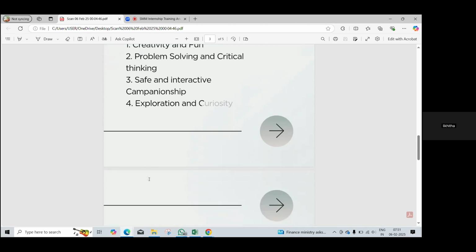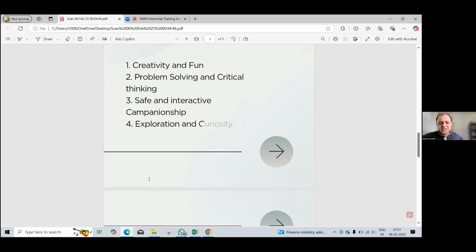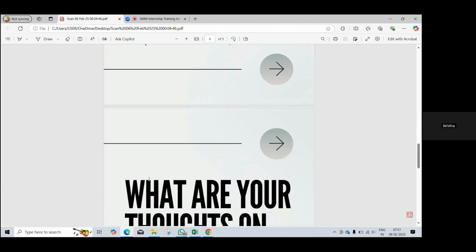Next one, exploration. The fourth one, the exploration and curiosity. Can you see this is shaded? The curiosity part is shaded. Yeah, sir. No, it has to be all black, like everything else. All right. Otherwise, I also like your KISS model. Yeah, this is very good actually. Go on. Just add the image and the other feedback which you also know.